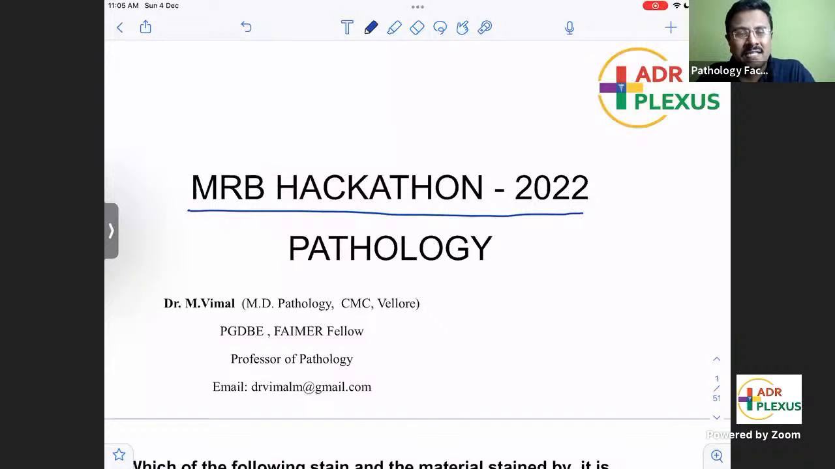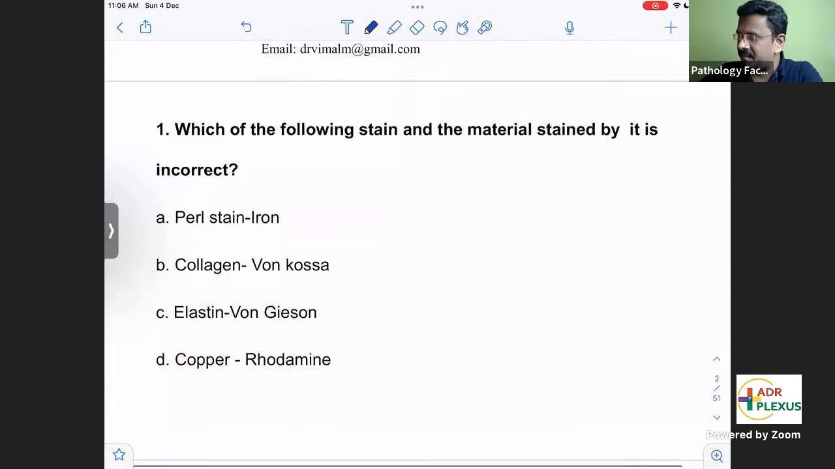So how did you feel about the questions? These questions are typical MRB Tamil Nadu pattern. These typical MRB questions from Tamil Nadu will be like this, in the modern typical MRB questions. So you would have attended the questions. Now we'll go to the discussion. So we'll see the first question.